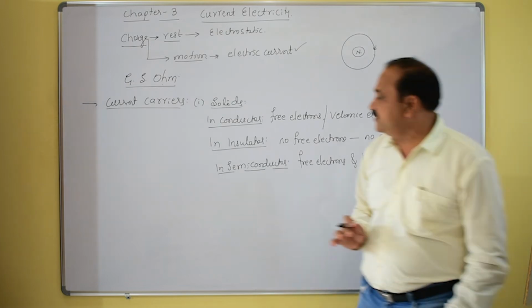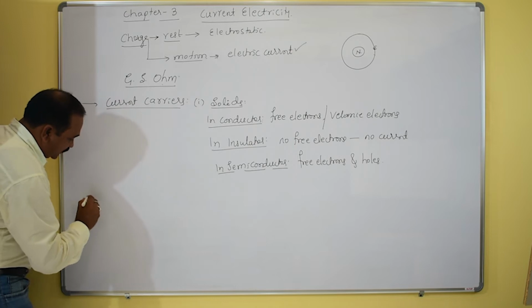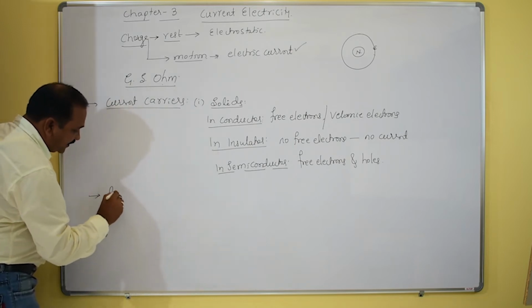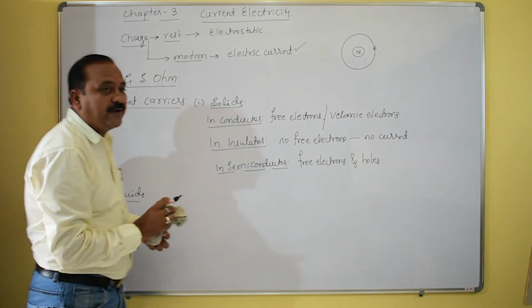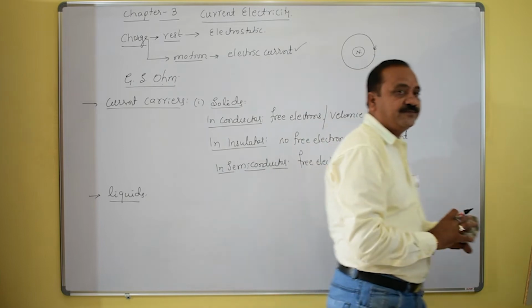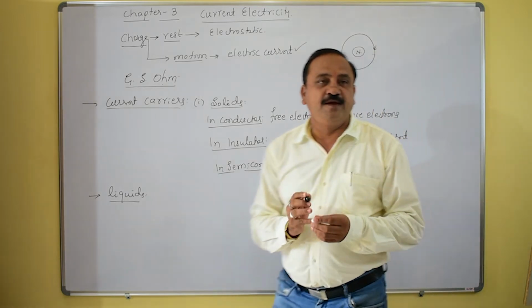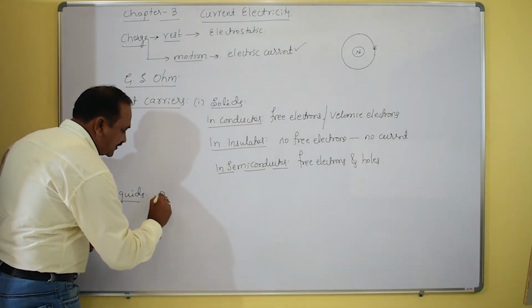The next one is liquids. In liquids, what are the current carriers? Positive ions and negative ions are the current carriers here.